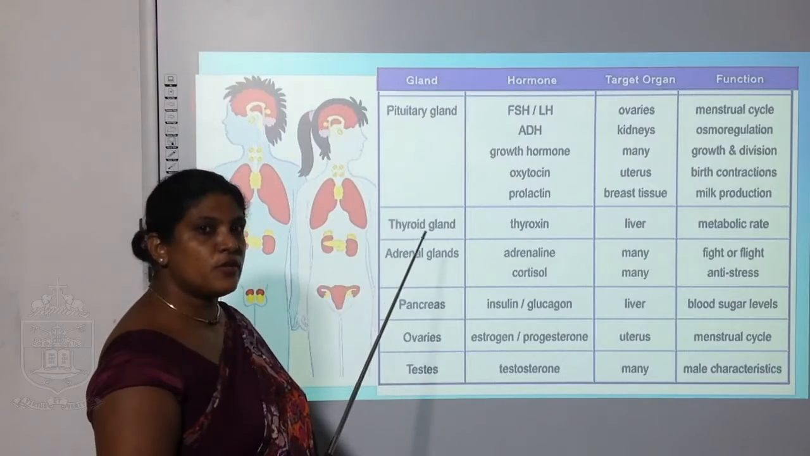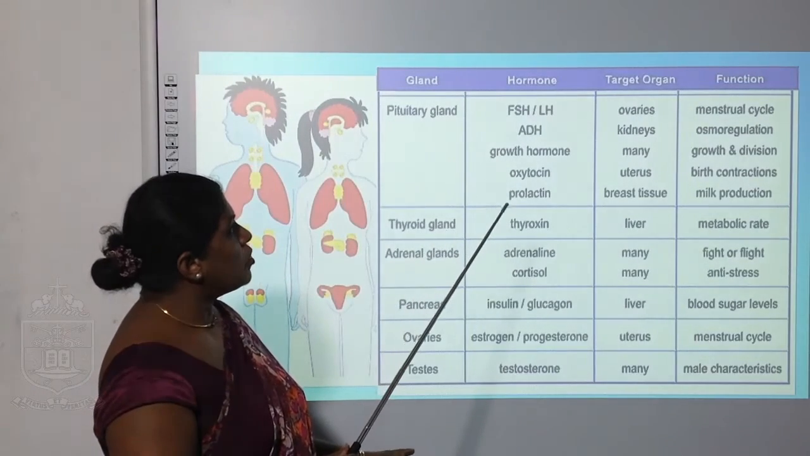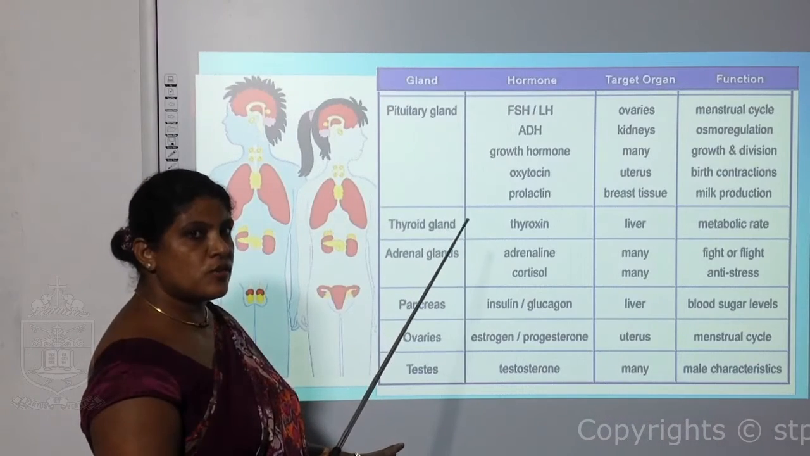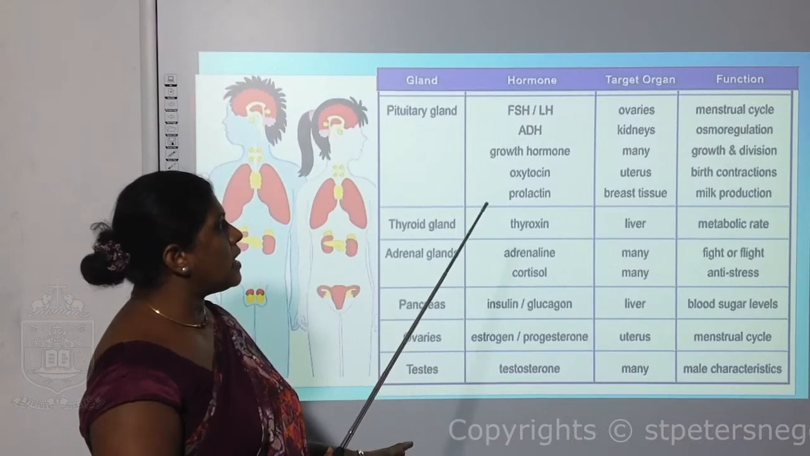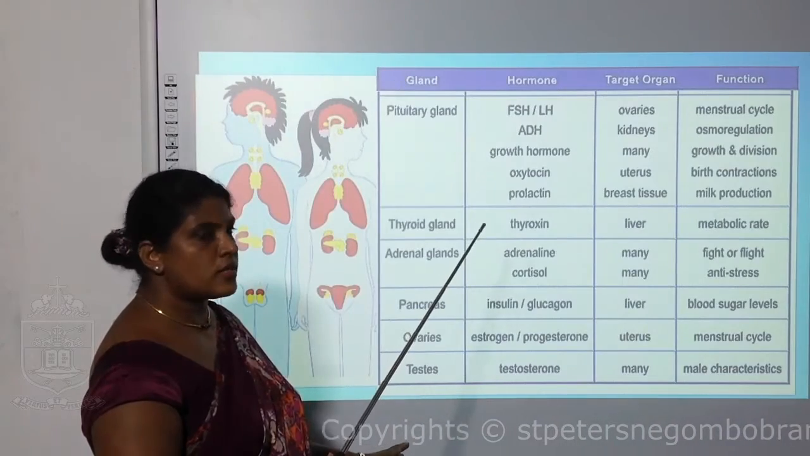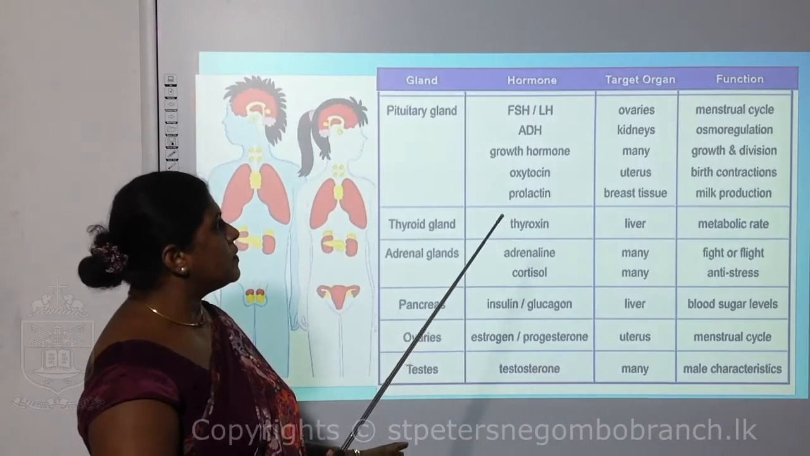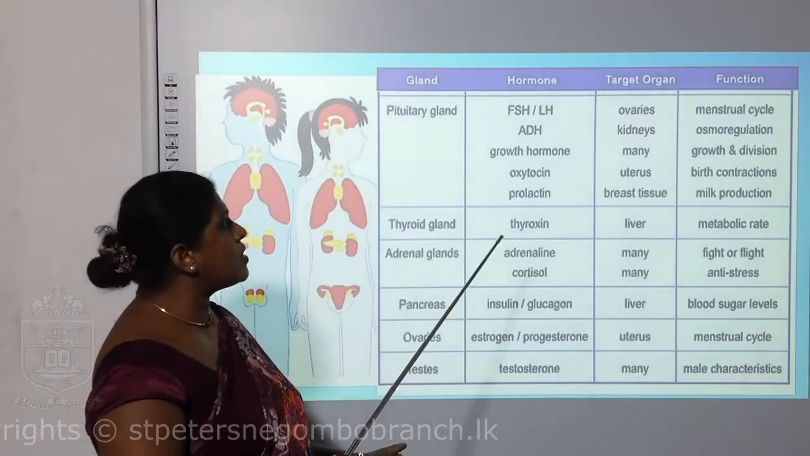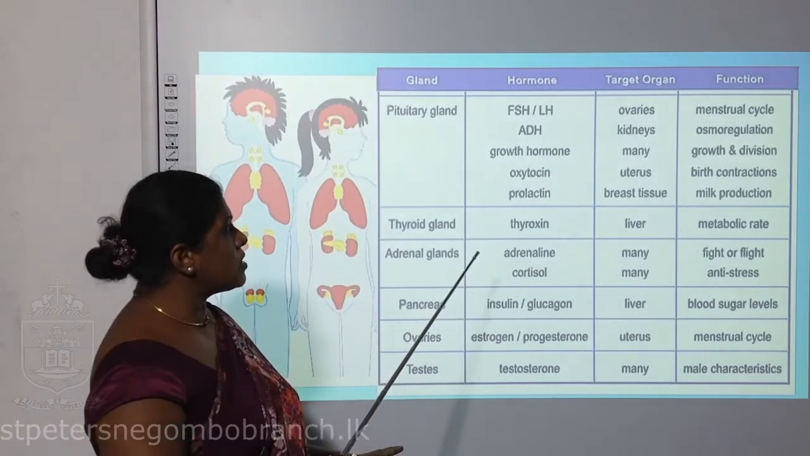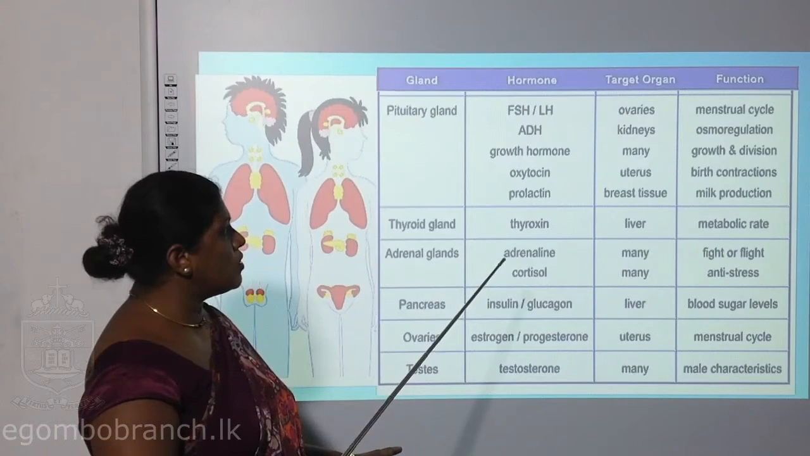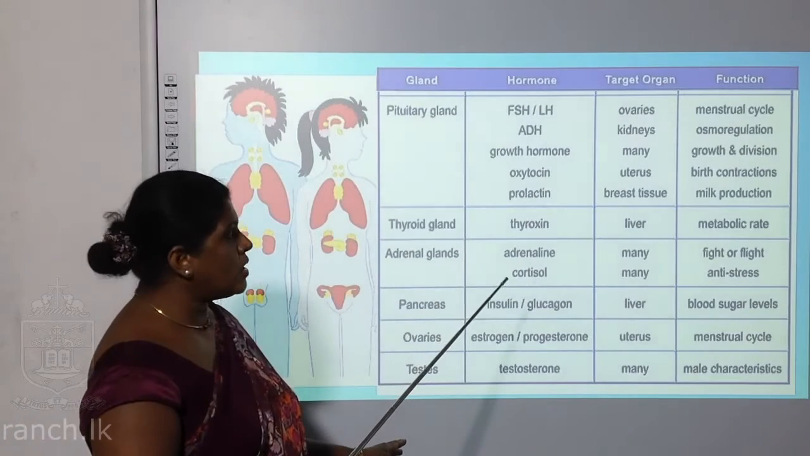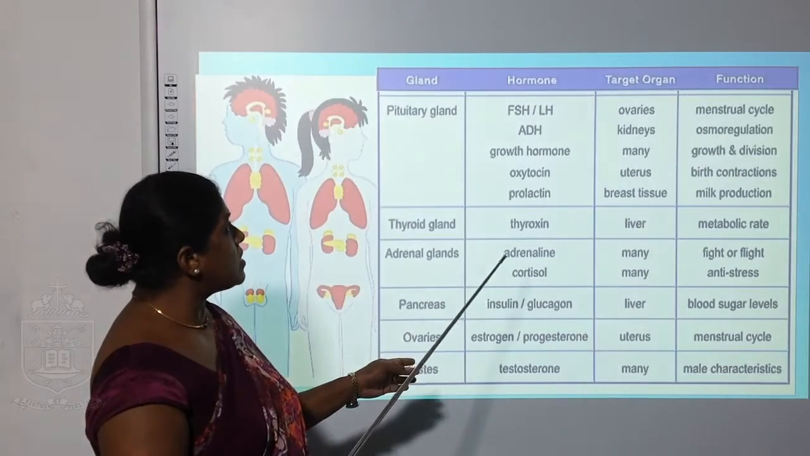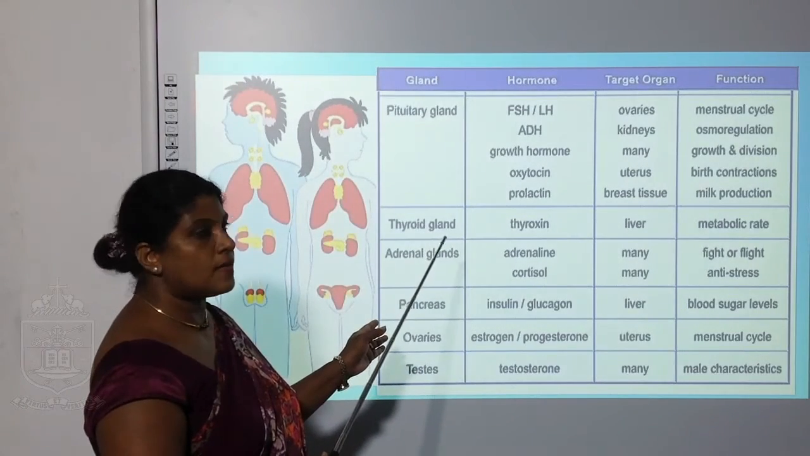First, I will take the pituitary gland. Hormones are FSH, follicle stimulating hormone, LH, luteinizing hormone, then ADH, anti-diuretic hormone. It also secretes growth hormone, oxytocin, and prolactin. These are the secretions of the pituitary gland.